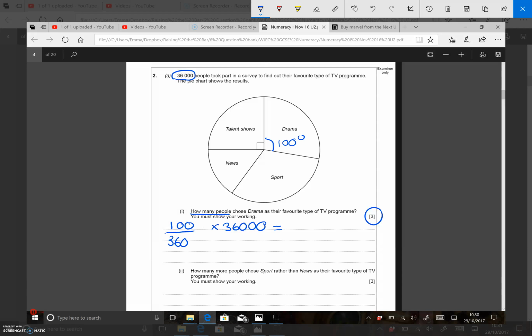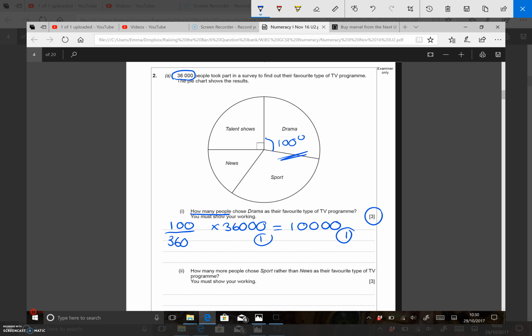So what you would type in on your calculator is 100 divided by 360 multiplied by 36,000, and the answer there is 10,000 people. So you'd get 1 mark for this working out and 1 mark for your final answer. They'll accept an answer between 9,800 and 10,200 because of the accuracy in measuring the angle.